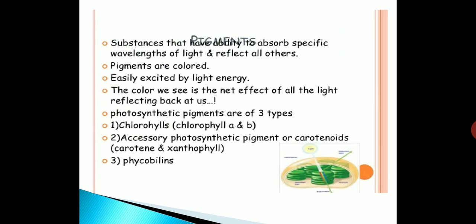Now, what are pigments? They are substances that have the ability to absorb specific wavelengths of light and reflect all others. Pigments are colored and easily excited by light energy. The color we see is the net effect of all the light reflecting back at us. Photosynthetic pigments are of three types. Number 1, chlorophylls, that is chlorophyll A and B. Number 2, accessory photosynthetic pigments or carotenoids, that include carotene and xanthophyll, and number 3, phycobilins.